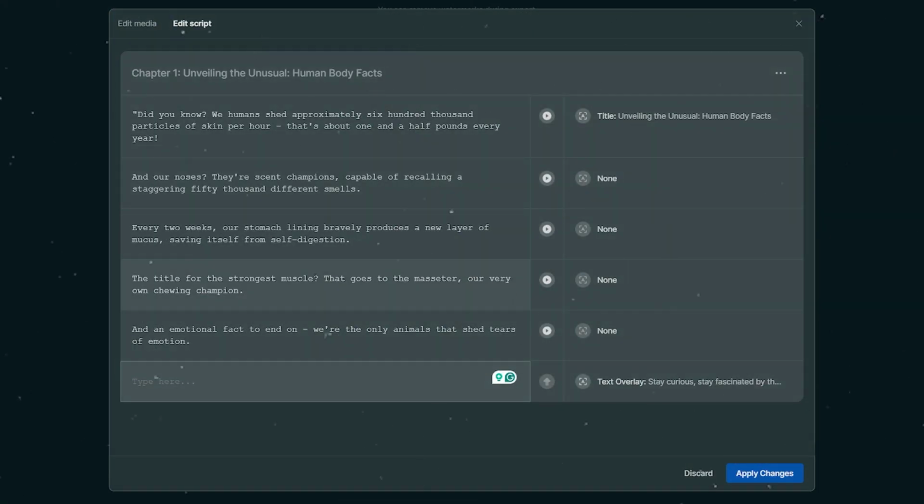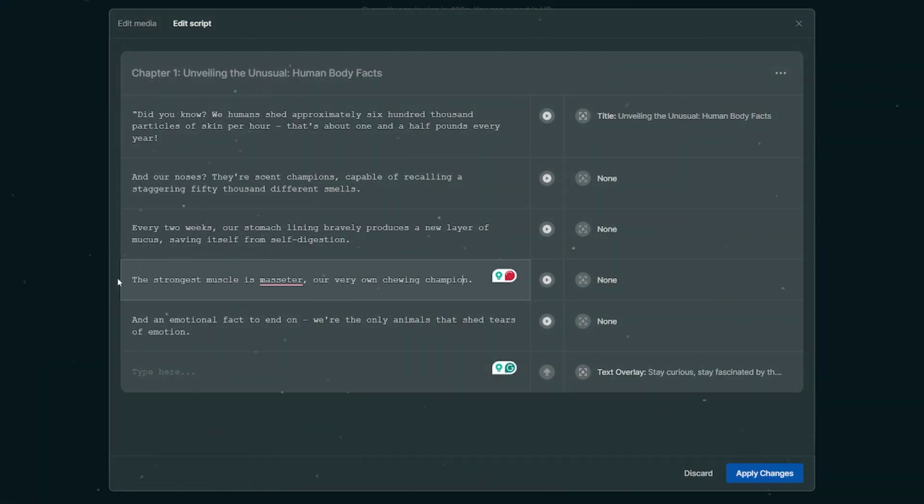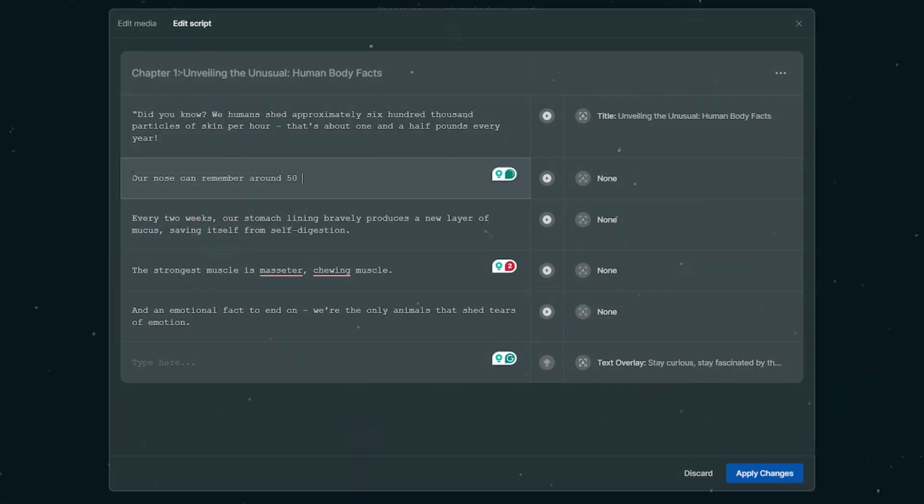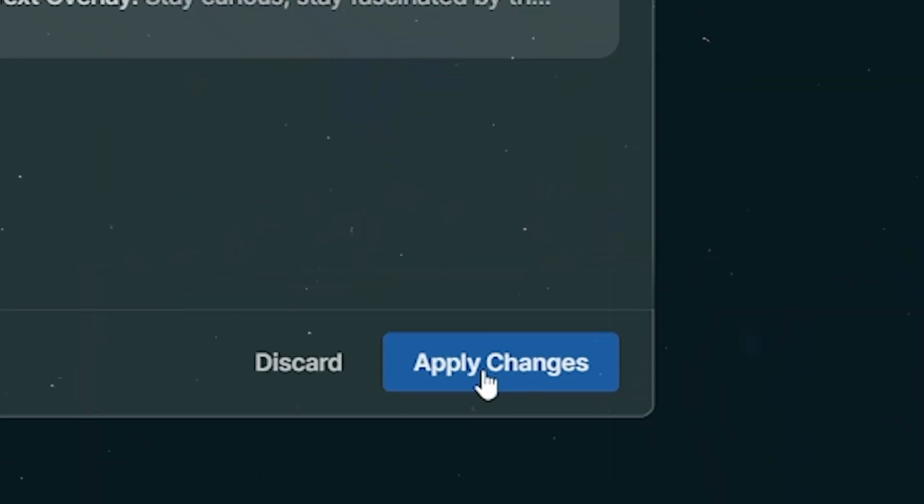That cuts substantial length from the short, which is why initially in the prompt, I had asked the AI to make it longer. I will also change a few sentences and make them connect better. And then I'm going to hit apply. Let's go ahead and check how it looks.